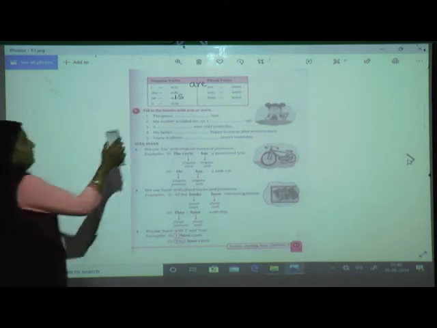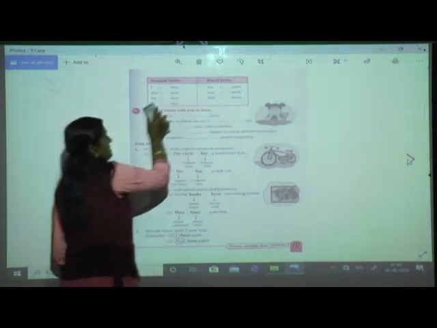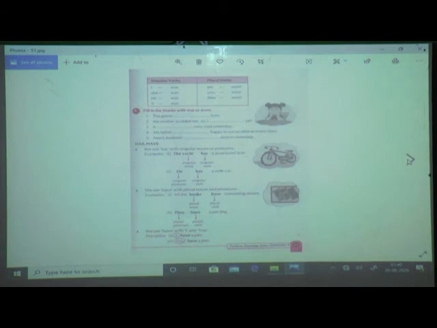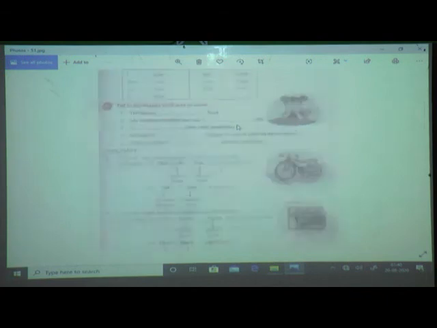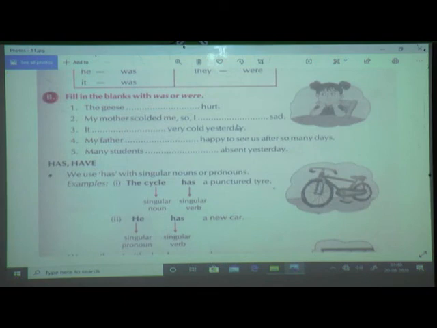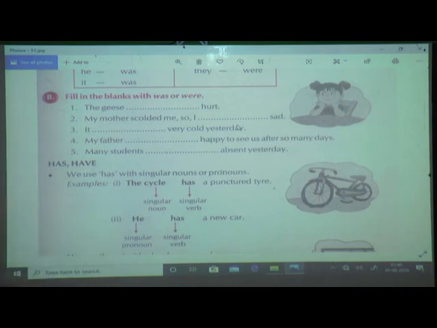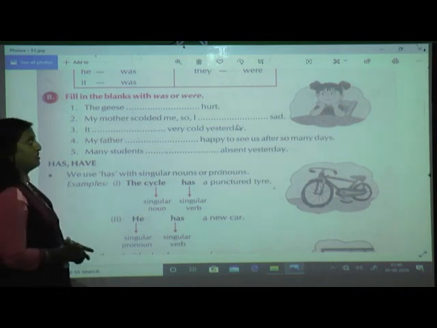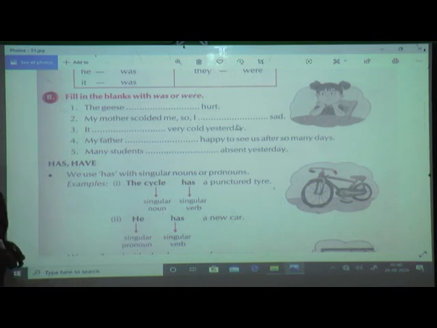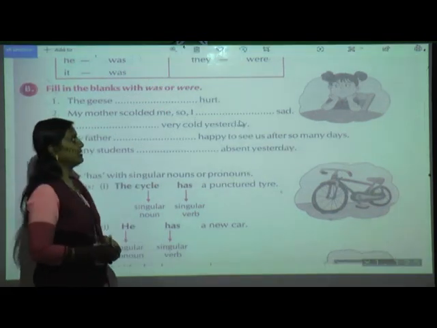Open page 51. Now we are finished with are and am. We are going to solve was and were. When are we going to use was and were? Only 5 examples are there. Okay, so ready? Exercise B, page number 51. The geese dash hurt. Can you tell me what is geese? Is it a singular noun or plural? Yes, it is plural.